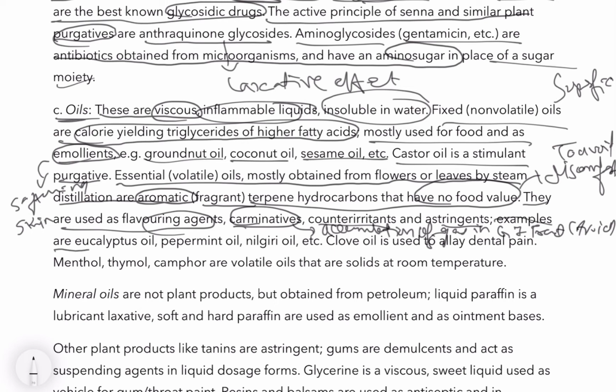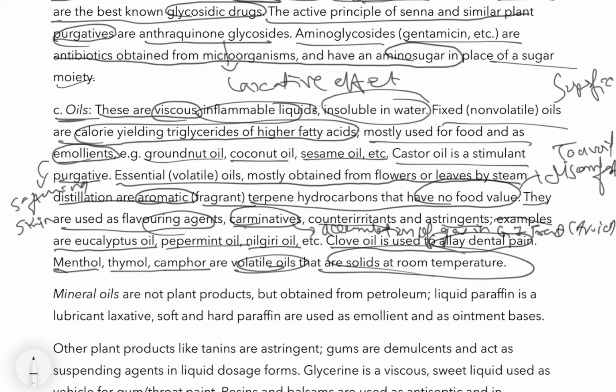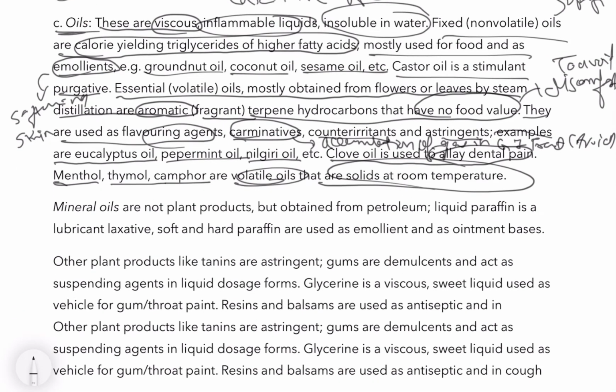Examples: eucalyptus oil, peppermint oil, nilgiri oil, etc. Clove oil is used to allay dental pain. Menthol, thymol, and camphor are volatile oils that are solids at room temperature. So these are all forms of oils. Today we are just discussing the introductory part.